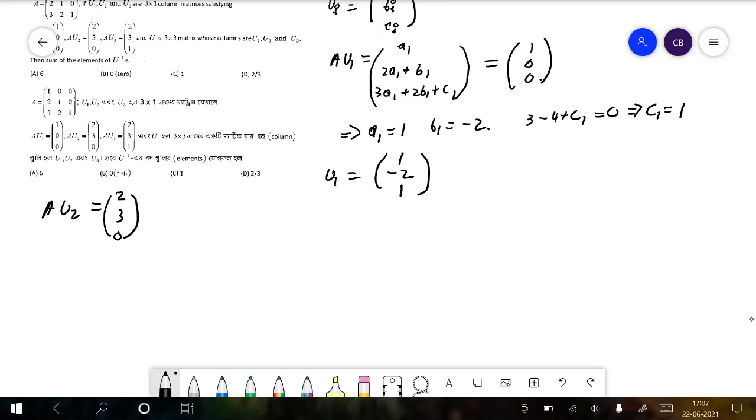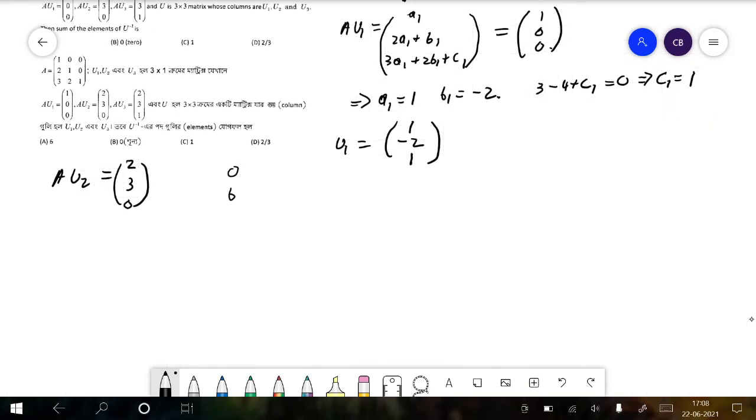So we can say in this case that a times 0, so 0, b times 1, so b, and c times 2, so 2b plus c is equal to, so this will turn out to be a2, 2a2 plus b2, 3a2 plus 2b2 plus c2, is equal to 2, 3, 0.